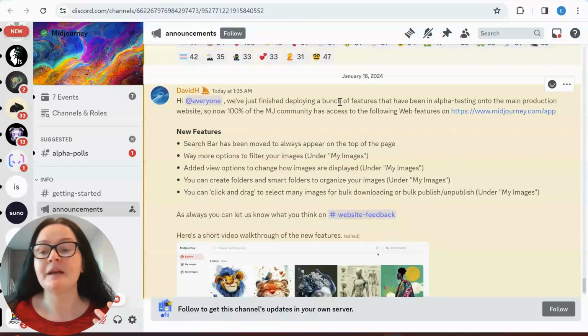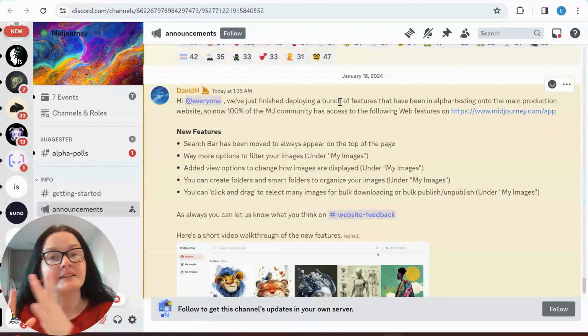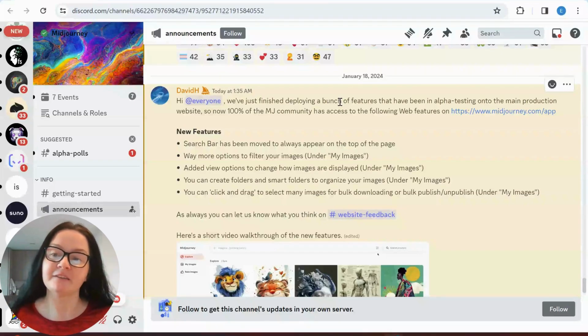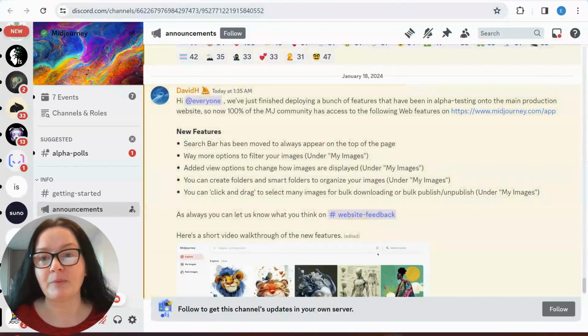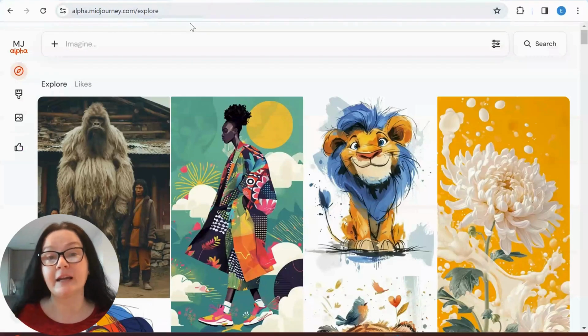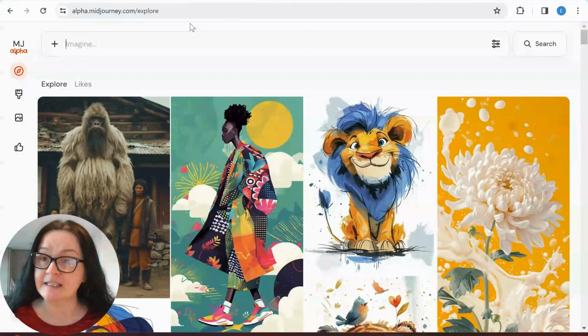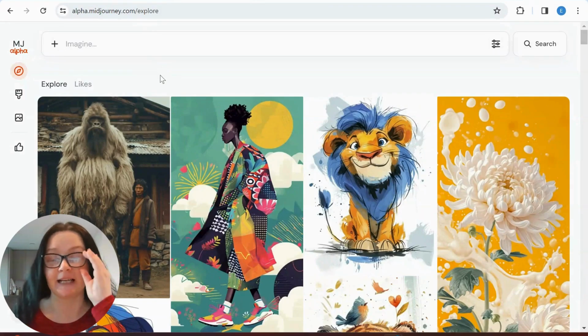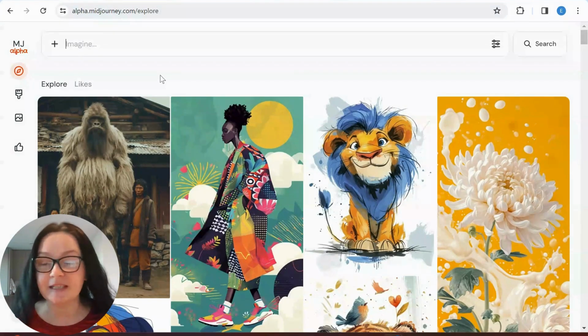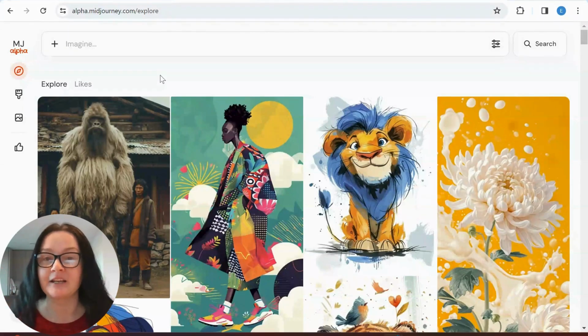but I just want to start with looking at the difference between Alpha Midjourney and Midjourney website where these announcements apply to. So of course, when I'm creating tutorials, I am already working from Alpha because I have over 10,000 images generated. So I already have access to this. There's a percentage of us that have access to this, not everyone. And I understand that. And I get a lot of comments, well, I don't see this option, and so on. But guys, everything I teach, you can actually do in this spot.